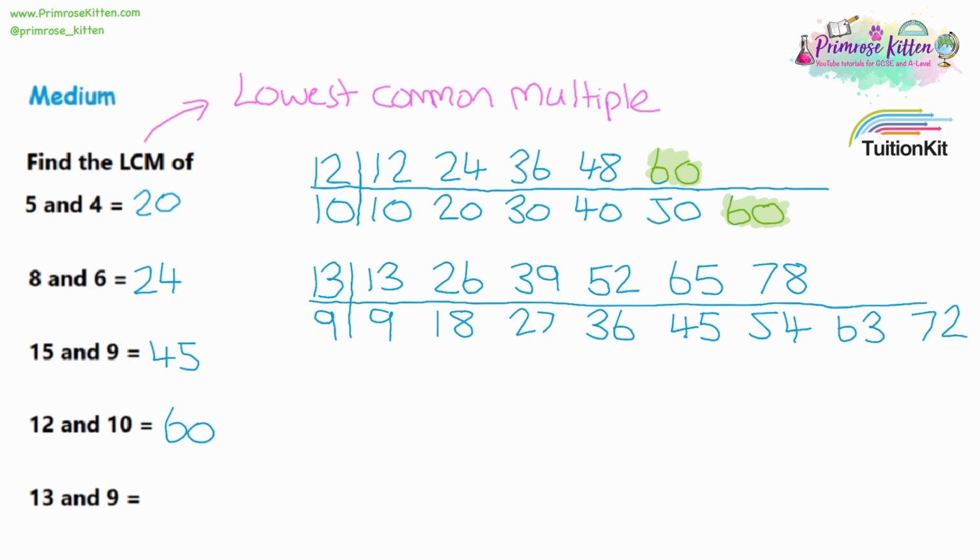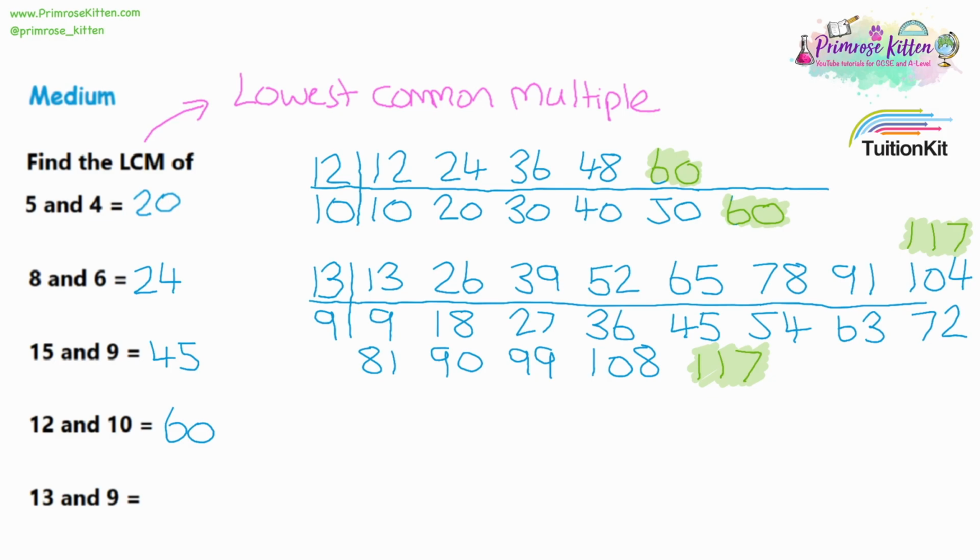And then I've run out of space for the 9s, so I can move down here and start writing more of the 9 times table underneath. And the 13's a little bit behind, so I'll carry on writing numbers in the 13 times table. Let's carry on with some more in the 9s. So you'll notice that I have way more numbers in the list for 9, but they're both up to around about the same value now, and they're both in the hundreds. Let's write one more down for both. And I finally got it. We can see that 117 is the first number in both lists. So the lowest common multiple of 13 and 9 is 117. That is the smallest number that is in both the 13 and the 9 times tables.